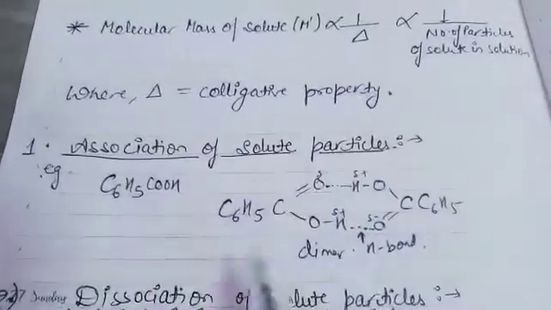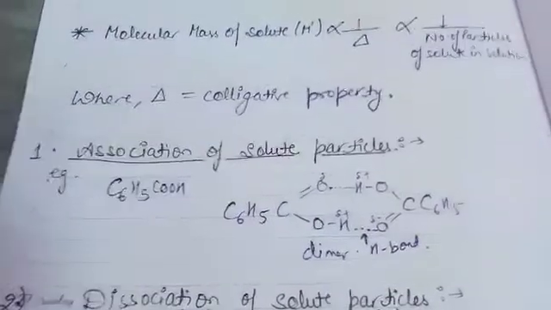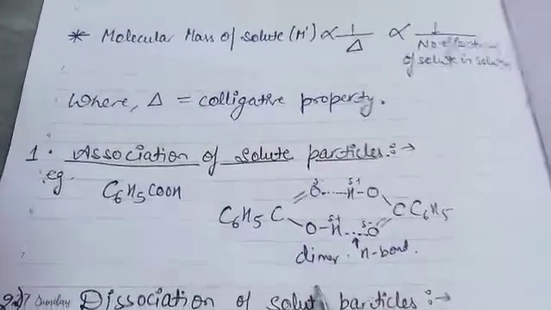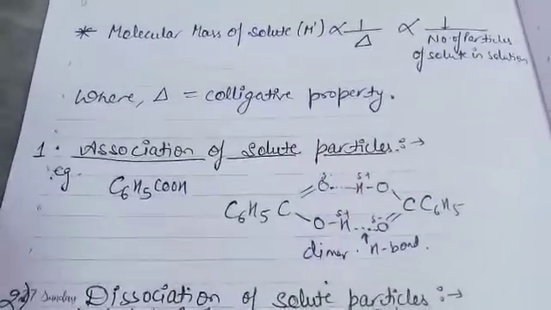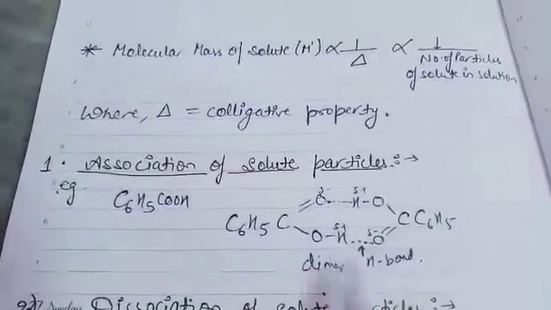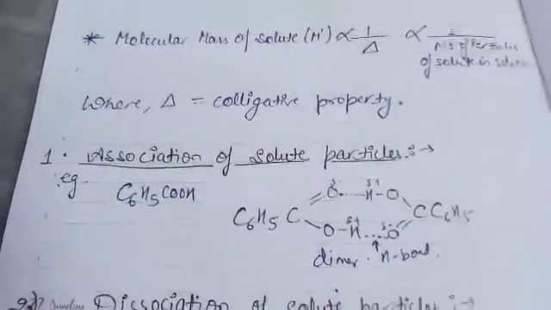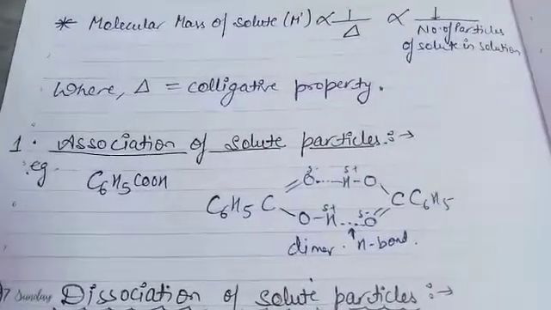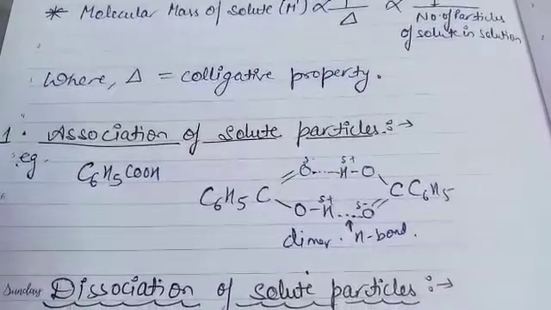Now in this case, previously two molecules of benzoic acid are there, and when dissolved in a solvent, it forms a single aggregate, it made a dimer. Now in this case, what's the effect on molecular mass? You can easily identify. Previously it's two molecules, I'm just giving the example of two only. Association means a large number of particles converted into a single one, so molecular association leads to a decrease in the number of particles.